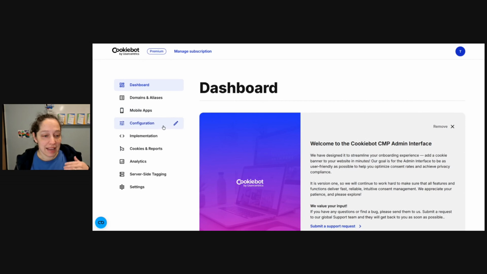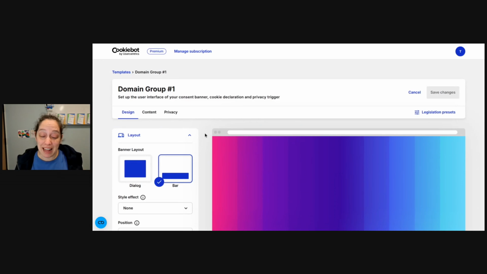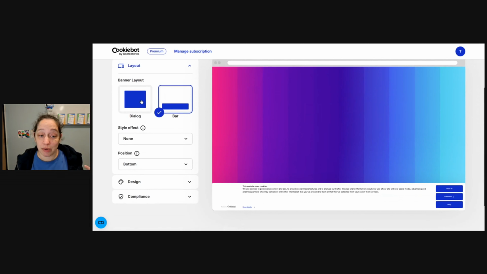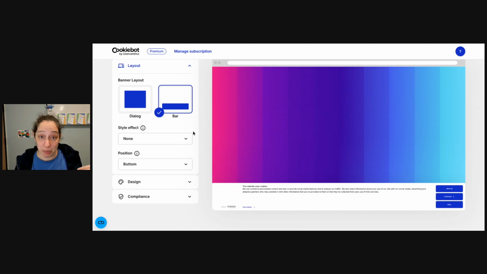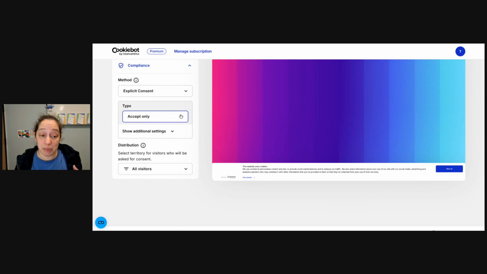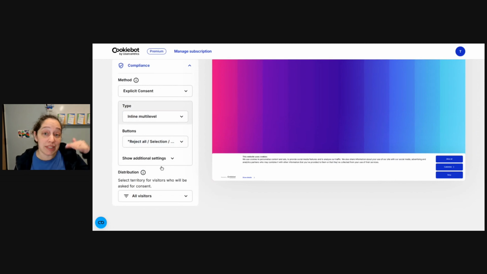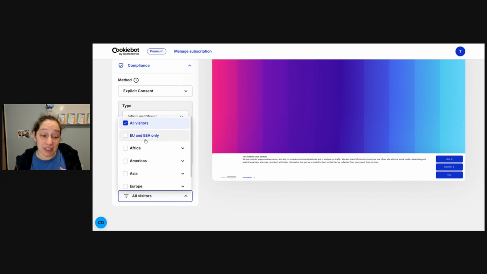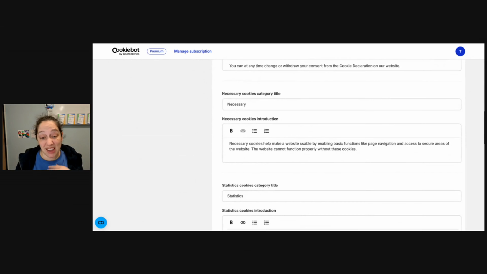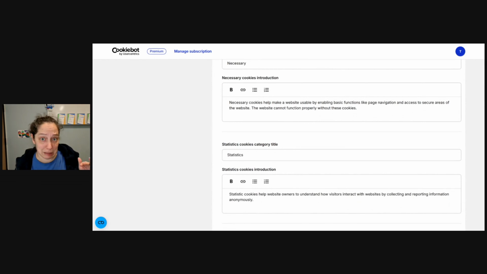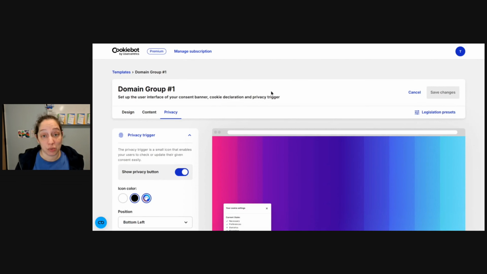Use whomever you'd like. And here I was able to configure exactly how I want my banner to look. So for example, I can choose to have it be a pop-up dialog box in the middle or a bar down below. I can choose whether I want it to just be accept only or multi-level layers of consent. When I was first testing this out, I had the banner only show in Europe just to see what the impact might be. Now I allow it to show for all visitors. You can customize all that. You can then choose different language, what you want it to say. This is not my expertise, so I just stuck with the defaults. Save your changes and it's ready to install.